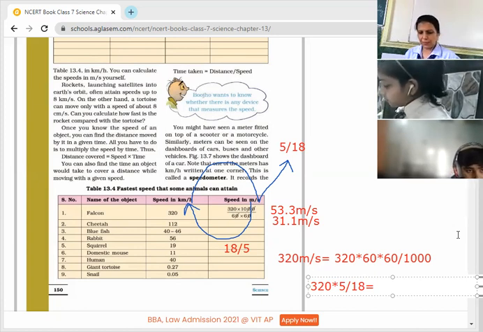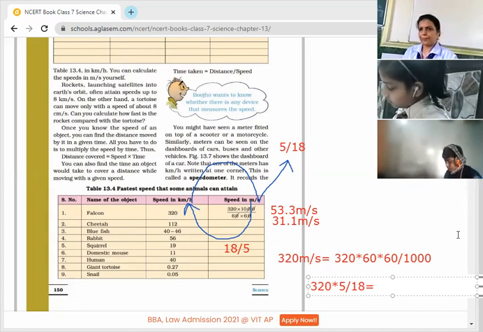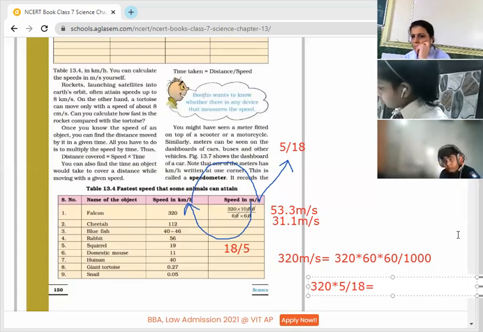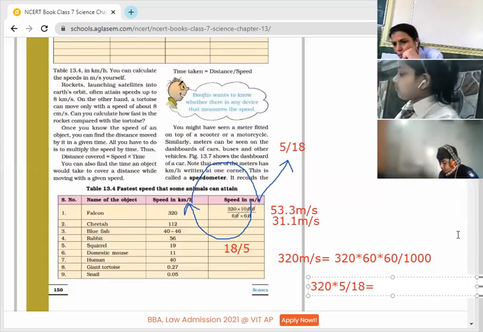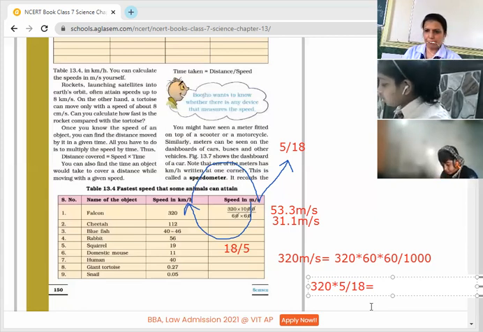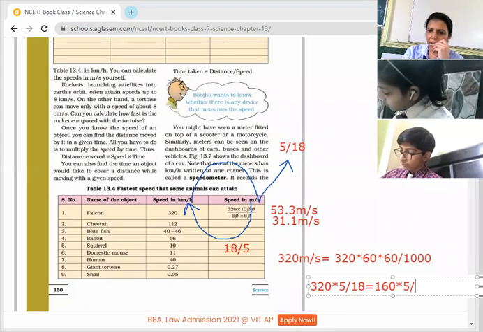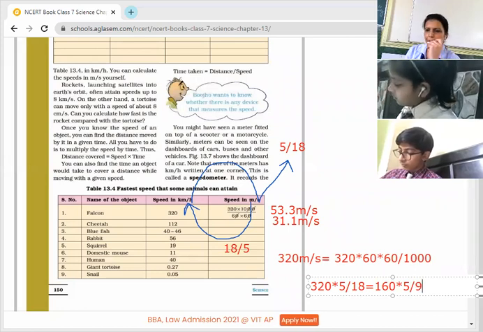Ma'am, it is 320 multiplied by 5 upon 18. Yes. First, you can cancel with 2. In the denominator, only 9 will be left. 160 into 5. Ma'am, 800 by 9. So 160 into 5 divided by 9. Now solve it. It's more easy.